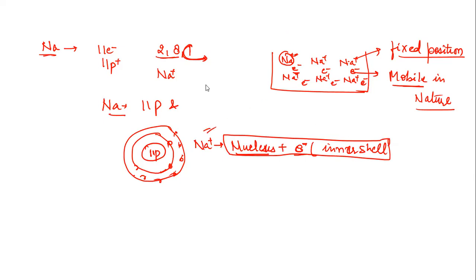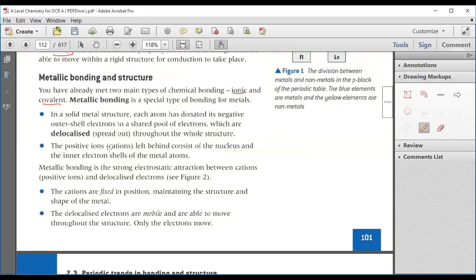That is what has been given. So the positively charged cation left behind consists of the nucleus and the inner electron shells of the metal atom.